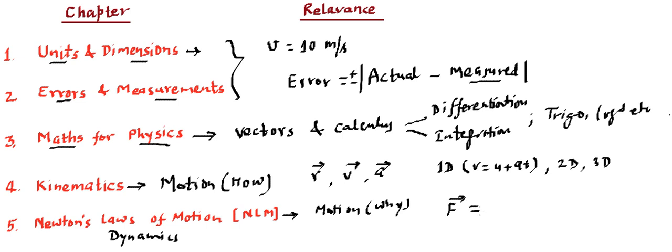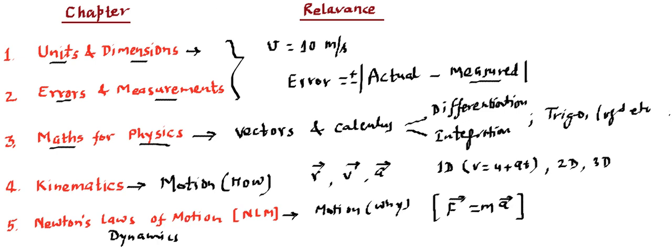And there is going to be a popular equation F equal to m into a. That's Newton's law. You know the 3 laws of Newton. And even if you don't know, we will be discussing them in detail under this chapter. And this small but most important equation will be connecting the chapter kinematics to dynamics. That means it will be connecting both aspects of motion, how and why. Because this is the cause behind the motion, this is the motion description, right? So once we know a, we can go to the velocity, we can go to the displacement. So these two chapters together will be dealing with the motion, your kinematics as well as dynamics aspect.